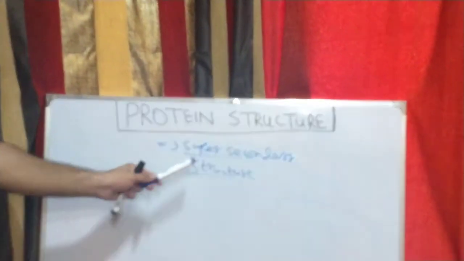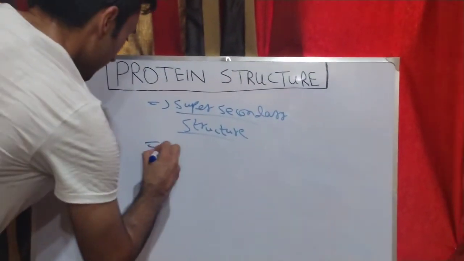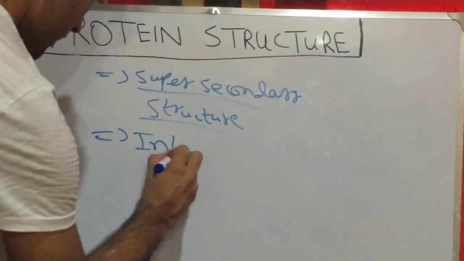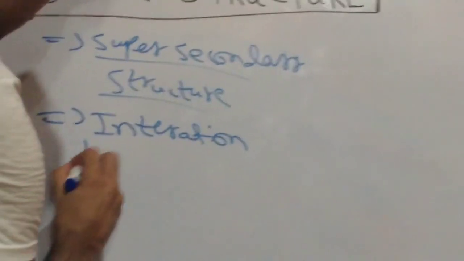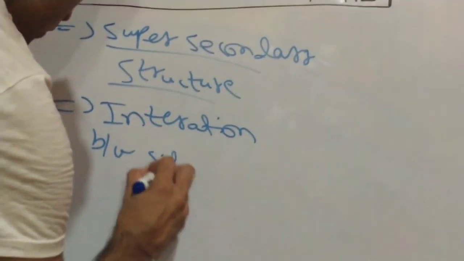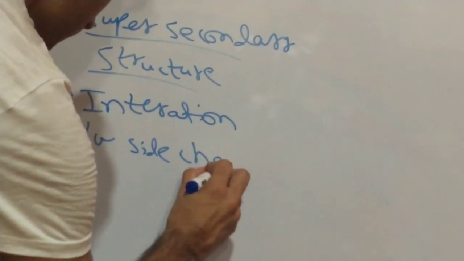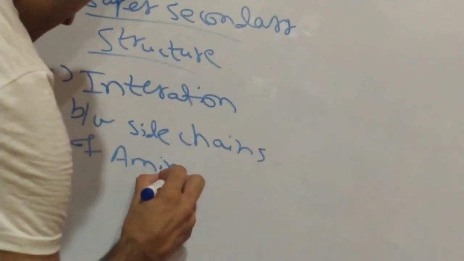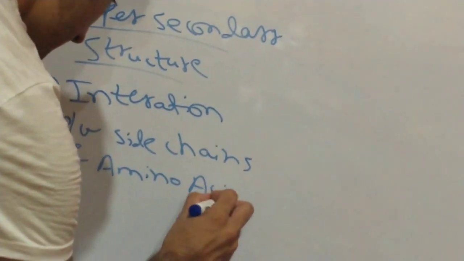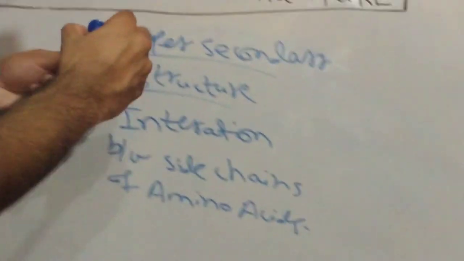And supersecondary structures are formed by the interaction between the side chains of the amino acids. So this concludes our secondary structure.